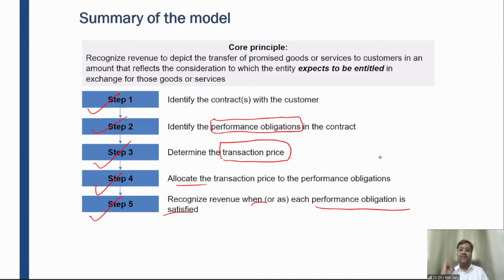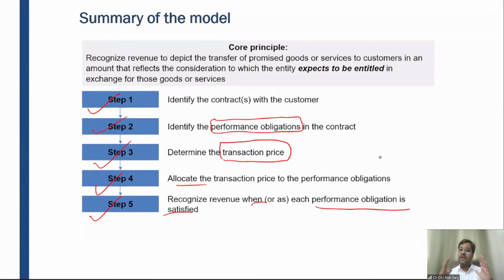What could be those rights? First, the Maggie should not be expired. The validity period should be there, and it should be healthy for consumption. And if you feel sick after eating that Maggie, you can even sue the shopkeeper and the company.